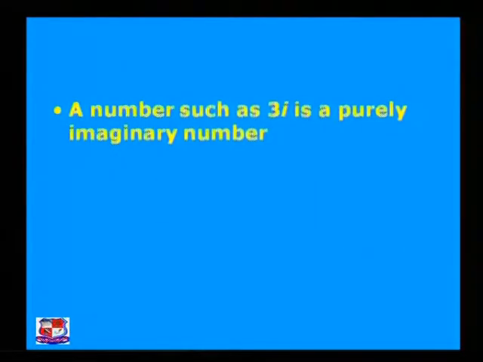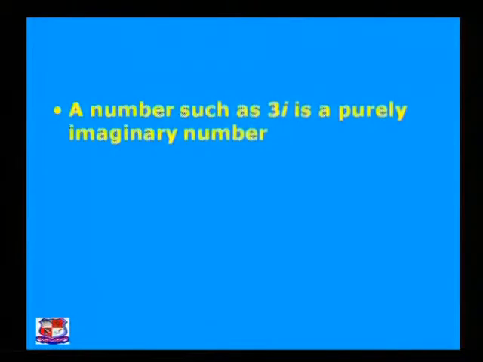Note that a number such as 3i is a purely imaginary number, because there is no real part. The general way to write any complex number is a plus ib, but here in 3i there is only ib, there is nothing like a, because here a is equal to 0.